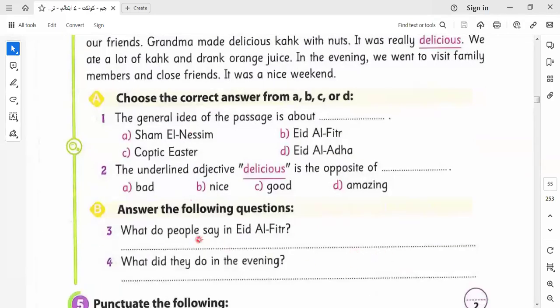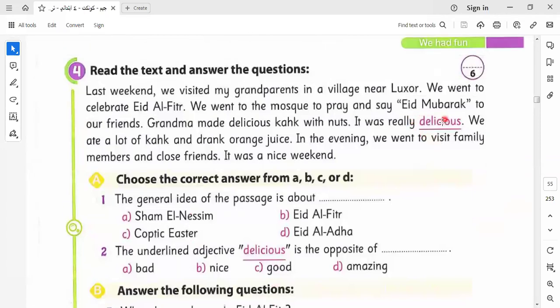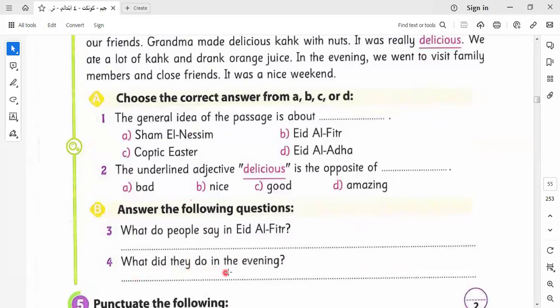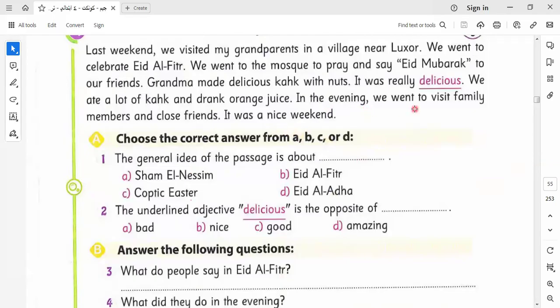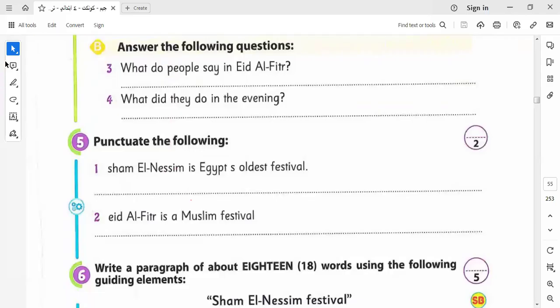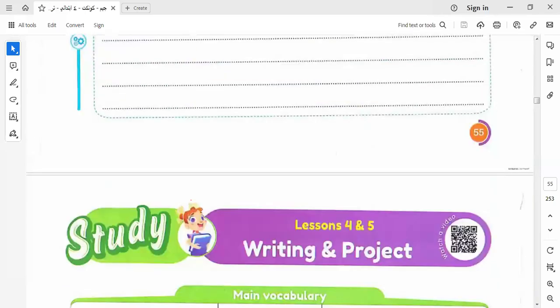What do people say in Eid al-Fitr? They say Eid Mubarak. What did they do in the evening? They visit family members and close friends. Here we have the punctuation exercise. I would like to answer it. Here I underlined the wrong letters that I corrected, and I put a full stop at the end of the sentence. If I have a question, I put a question mark. I will leave the second sentence for you to do by yourself. Okay, let's go to another one here.